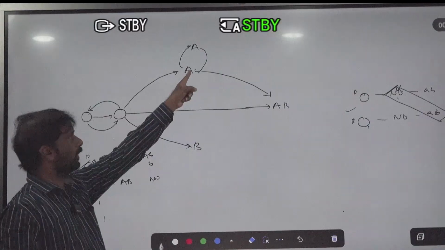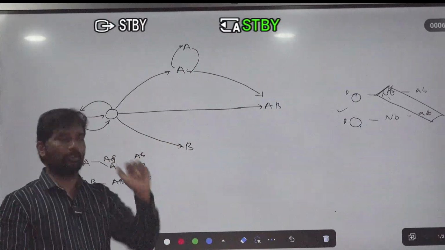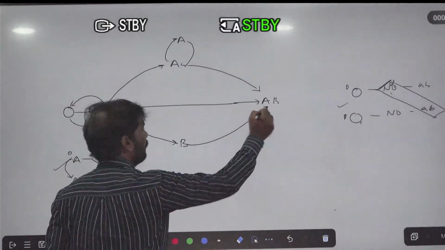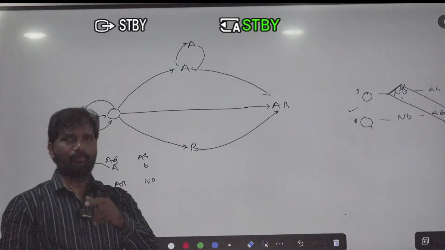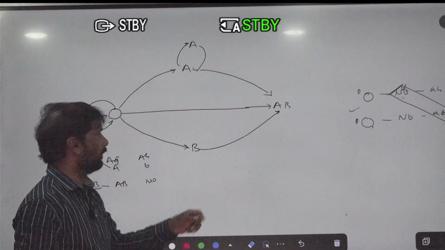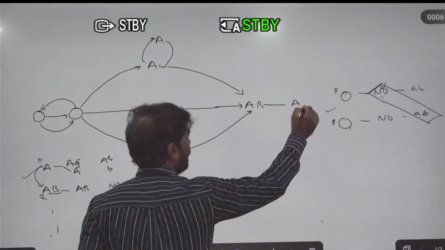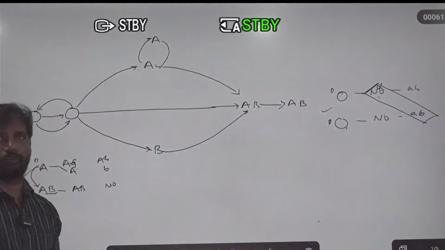So that's why you can make a chart that A to AB will be possible. Then after, B to AB is also possible. So you can make this chart yourself. Okay, right now. Then after, AB to AB is also a possible blood transfusion.